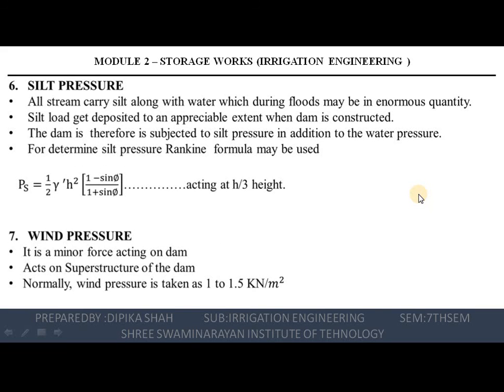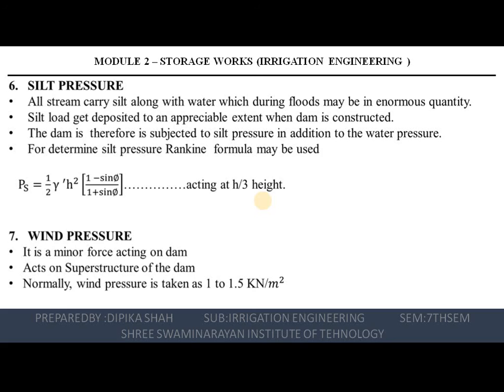Next is the silt pressure. Streams carry silt along with the water, which during a flood may be an enormous quantity. The silt load gets deposited to an appreciable extent when the dam is constructed. The dam is therefore subjected to silt pressure in addition to the water pressure. So that can be calculated by 1/2 into gamma dash into h square into (1 minus sin phi) upon (1 plus sin phi), acting at h/3 height.